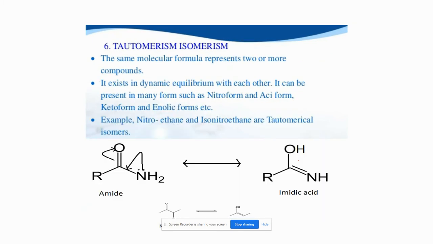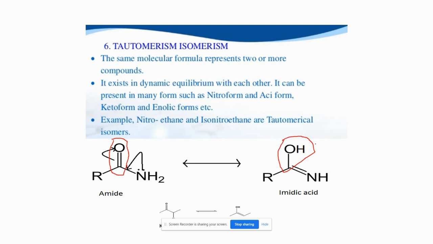And the last type of isomerism is called tautomerism. Here these compounds have the same molecular formula, but the same compound exists in two forms. One is the keto form, the other is the alcoholic form. You can see the ketone group here, and this is the alcoholic group. So this is called the keto form.